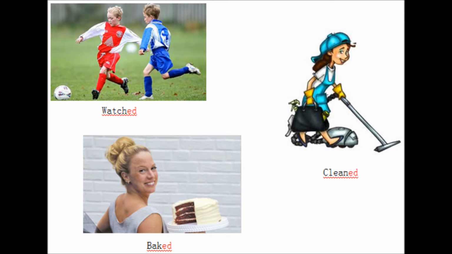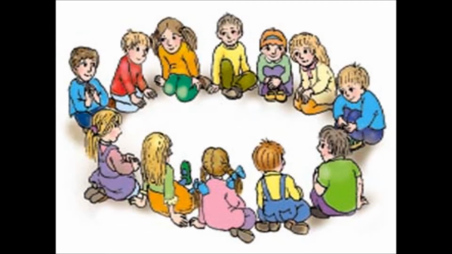The teacher shows a slide with pictures that illustrate what she did during her weekend. For example, she watched her son's football game, she cleaned her apartment, and baked a cake. When she is done, she asks the pupils to sit on the floor in a circle. Each pupil has to talk about what they did over the weekend. They have to say at least 2 things about their weekend. See reference Sandström 2011, page 95.